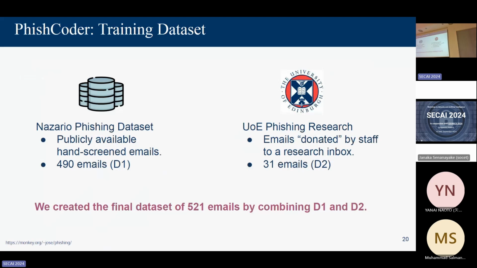But when we actually analyzed the data, we found very few samples of some tasks. So we used a second dataset from our university. We created a research inbox where staff and students were allowed to forward phishing emails that they got. We used 31 emails from there to balance these classes. So with these two sources, we have a final dataset of 521 emails.